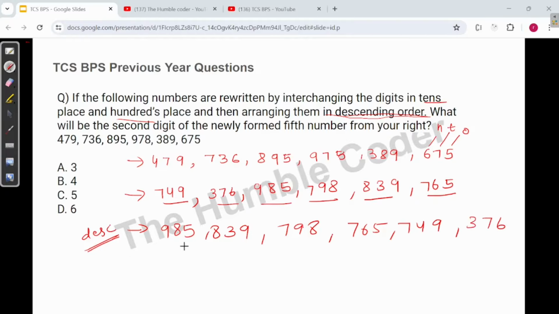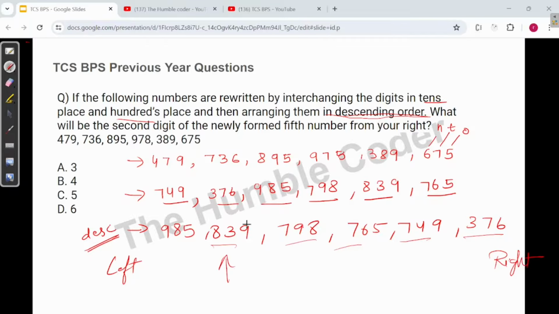Okay, so this is our descending order series. Now what is asked is, what will be the second digit of the newly formed fifth number from your right? So our left is this, and our right is this. So we have to find the fifth digit from the right. So 1, 2, 3, 4, 5. So this is the fifth digit.